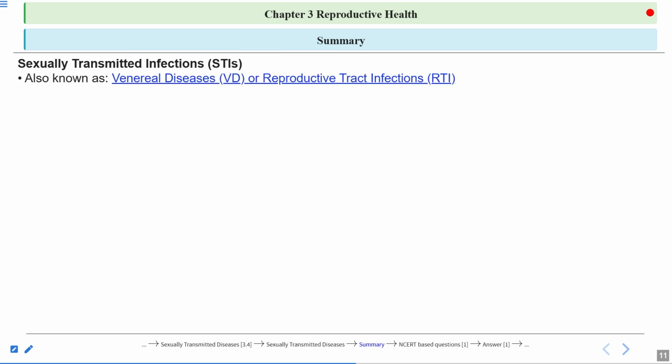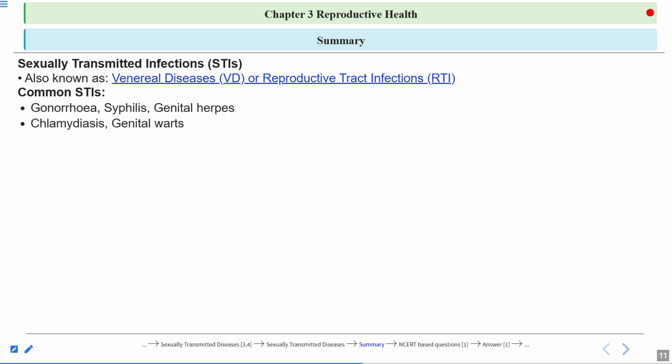Now we have discussed the topic of sexually transmitted diseases. Let's summarize this entire lecture. These are also known as sexually transmitted infections, venereal disease or reproductive tract infections. What are the common STIs? Gonorrhea, syphilis, genital herpes. Gonorrhea and syphilis are caused by bacteria, genital herpes by virus. Then chlamydiasis, genital warts, trichomoniasis, hepatitis B. These are the common STIs. And HIV and AIDS are the most dangerous ones, because there is no cure for AIDS.